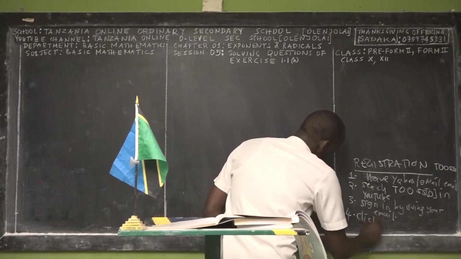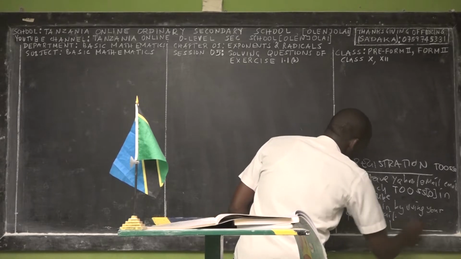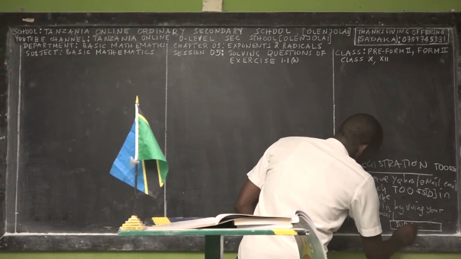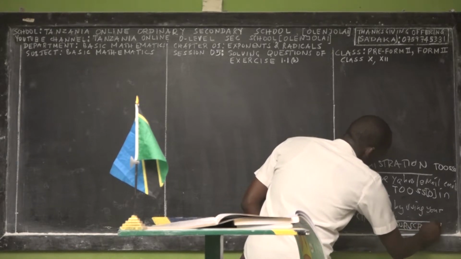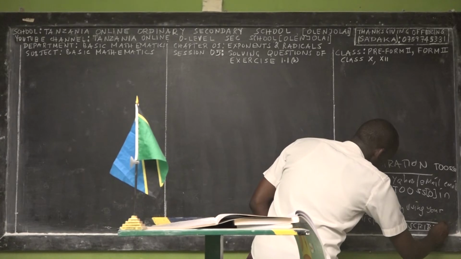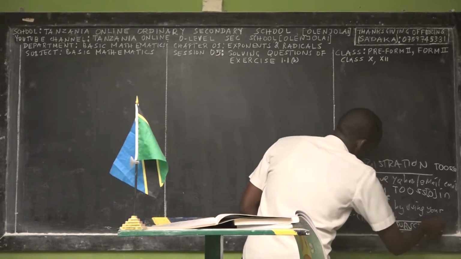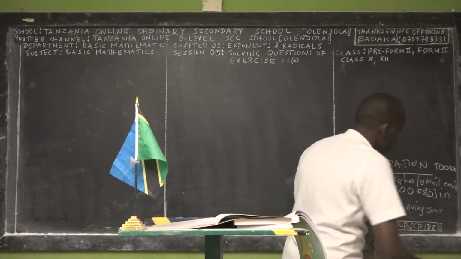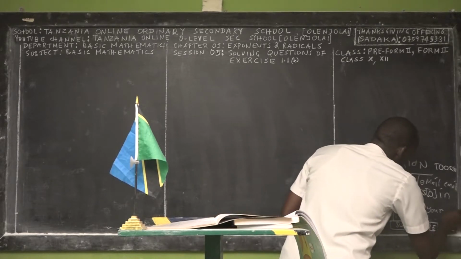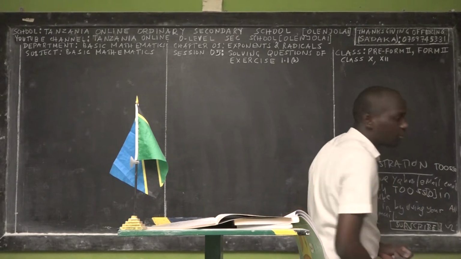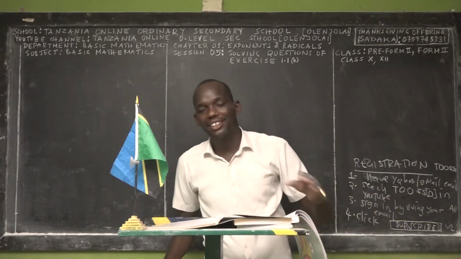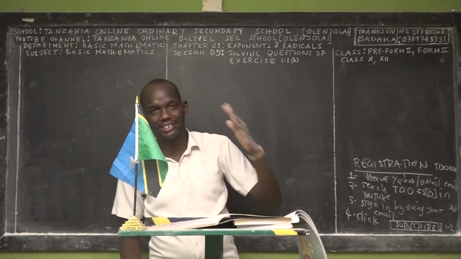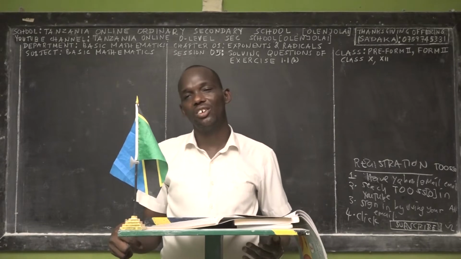You have to click the button on the right, in the same position as I'm writing here, which has been written subscribe. Once you click it, it changes. Then the bell will appear, and also click this bell. Then you'll see 3 options. Just choose the option of all. From there, you are permanently registered in Tanzania Online O-Level Secondary School in square brackets OLENJOLAI.